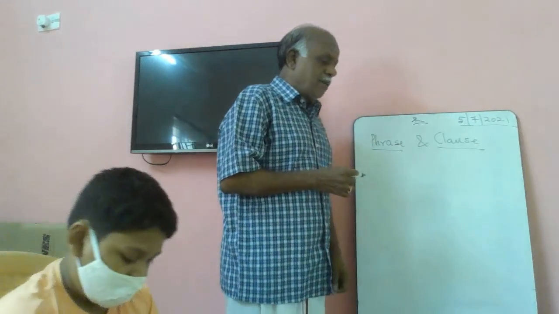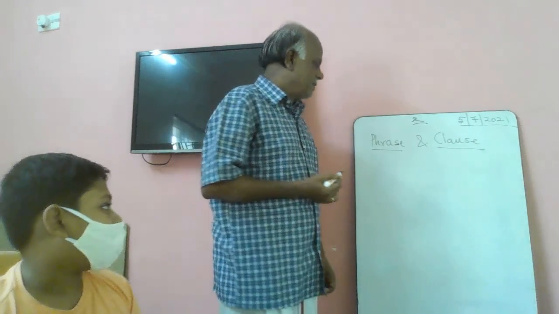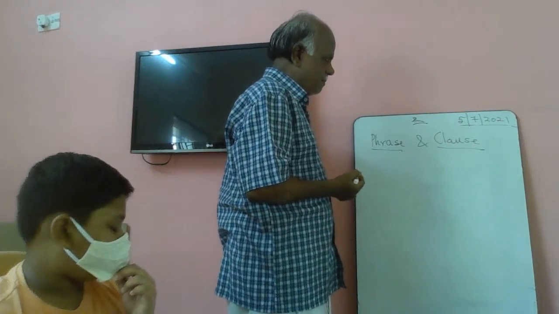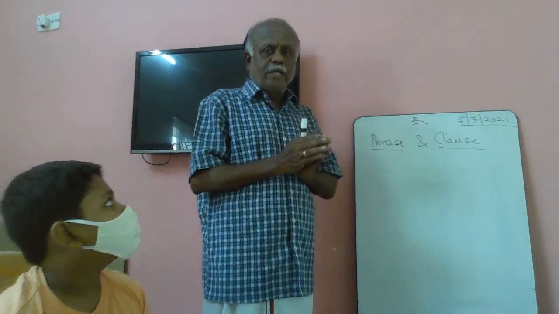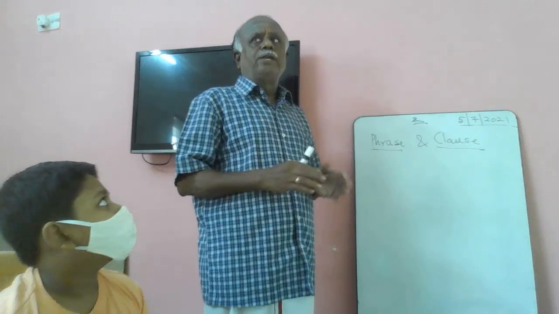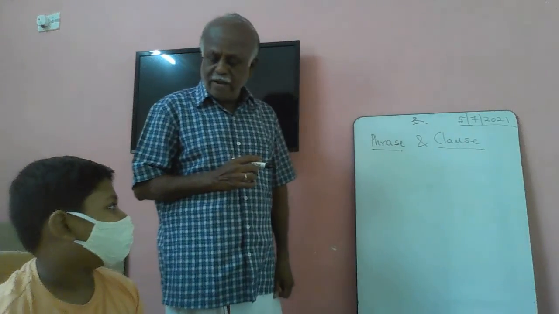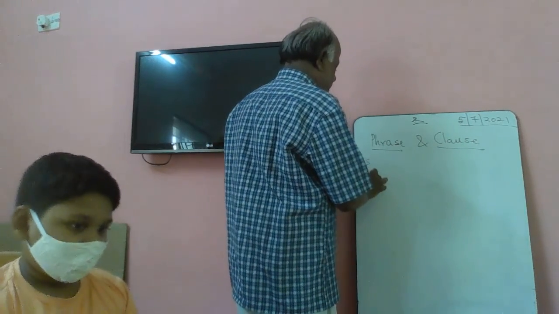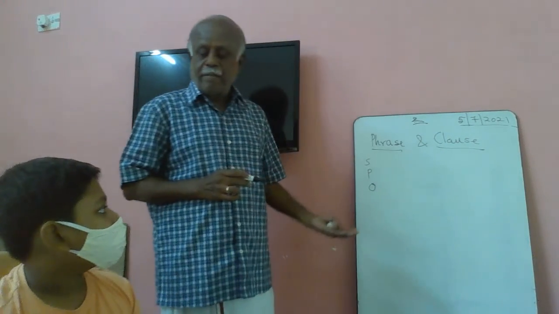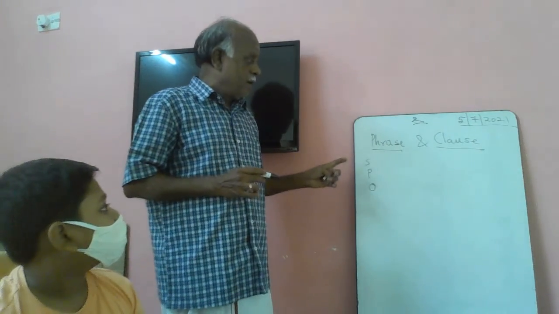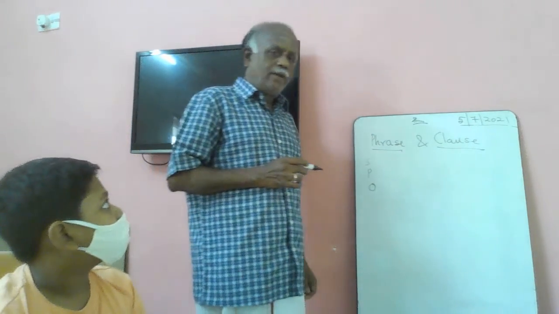Okay, let us see. Define a sentence. A single word or a group of words combined together that gives us a full meaning is called a sentence. A sentence has got three parts. What are they? Subject, predicate, and object. Object is not a must. It may be there or may not be there also. But a sentence has to have a subject and a predicate. Got the point? Very good.